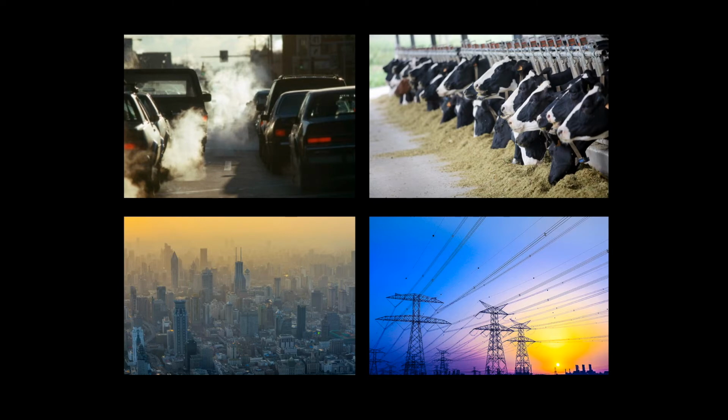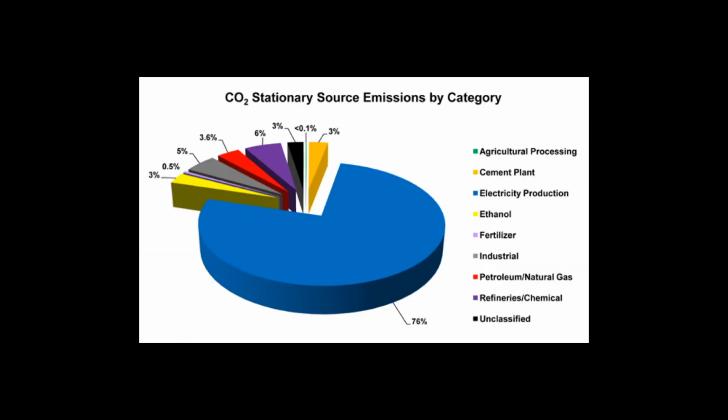So what causes climate change? 97% of climate scientists agree that humans have played a critical role in the rapid warming of the Earth. And we've done this by contributing large amounts of greenhouse gases to the atmosphere. Water vapor, methane, and carbon dioxide are a few examples of these greenhouse gases. As you can see from this pie chart, humans have added carbon dioxide to the atmosphere through burning fossil fuels, to agricultural practices, and to electricity production. In fact, various forms of electricity production account for over 3/4 of our entire carbon dioxide emissions.